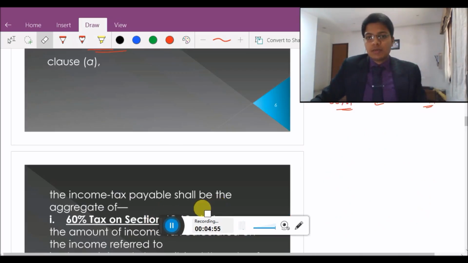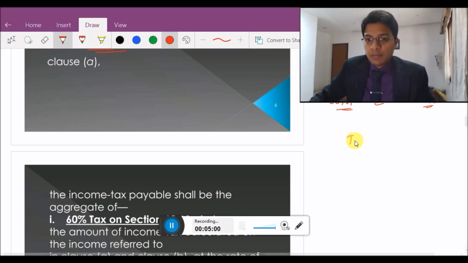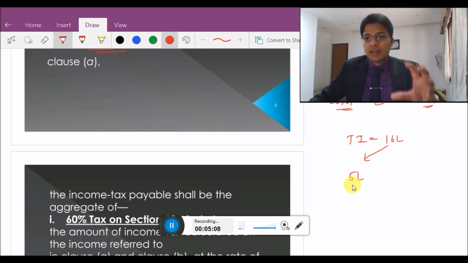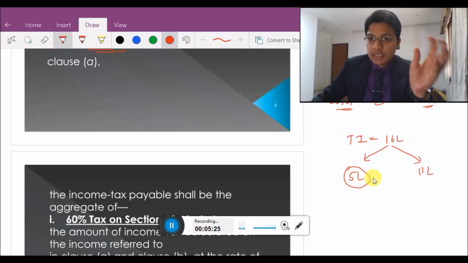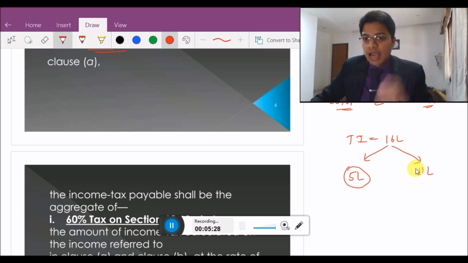For example, suppose the total income is 16 lakhs. Out of this, 5 lakhs is the income referred to in the specified sections above, and the balance income is, suppose, 11 lakhs. So now we will talk about the tax rates for these two parts. What would be the tax rate on the specified income, which we have discussed earlier, and what would be the tax on the balance income.